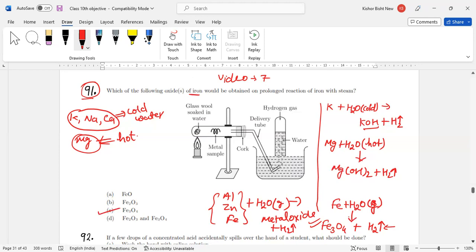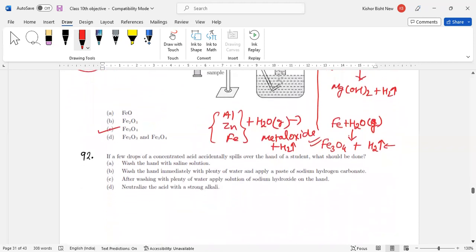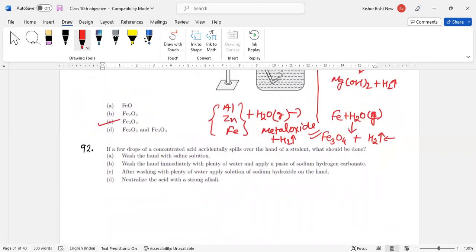Okay. Now come to the next question. If a few drops of a concentrated acid are accidentally spilled over the hand of a student, what should be done? Option A: wash the hand with a saline solution. Option B: wash the hand immediately with plenty of water and apply a paste of sodium hydrogen carbonate. Option C: after washing with plenty of water, apply a solution of sodium hydroxide on the hand. Option D: neutralize the acid with a strong alkali.